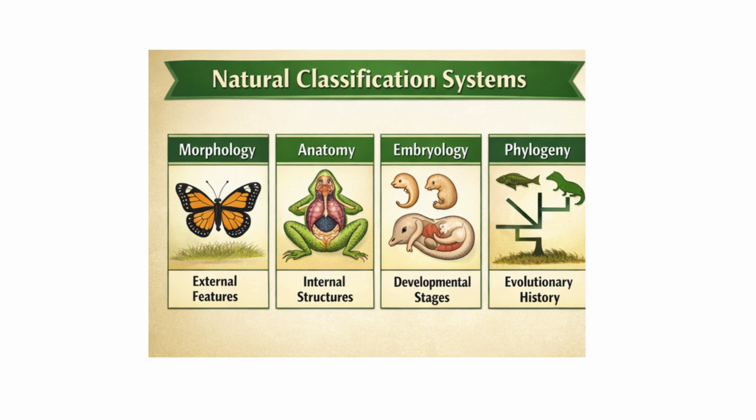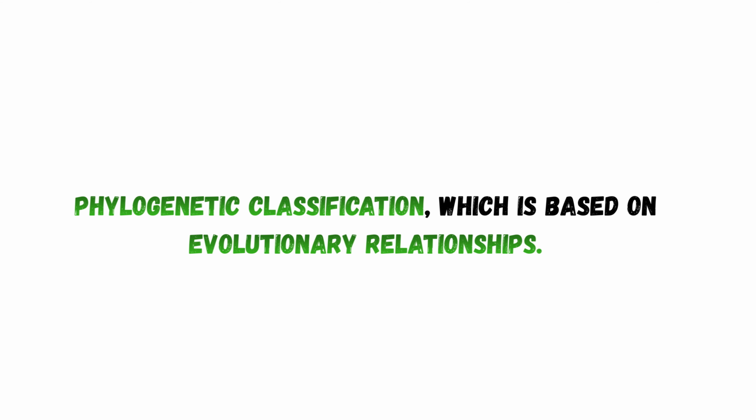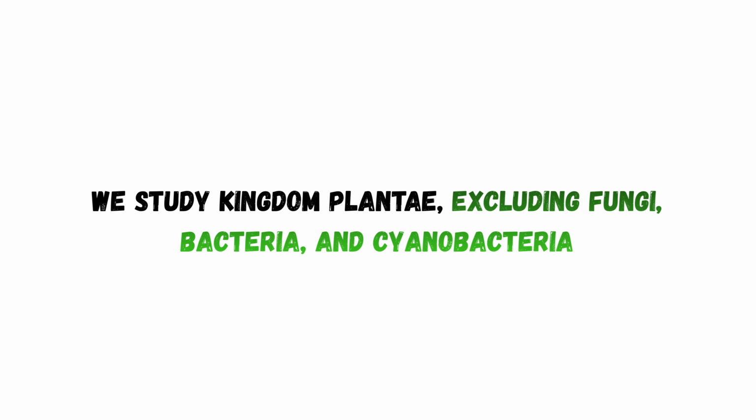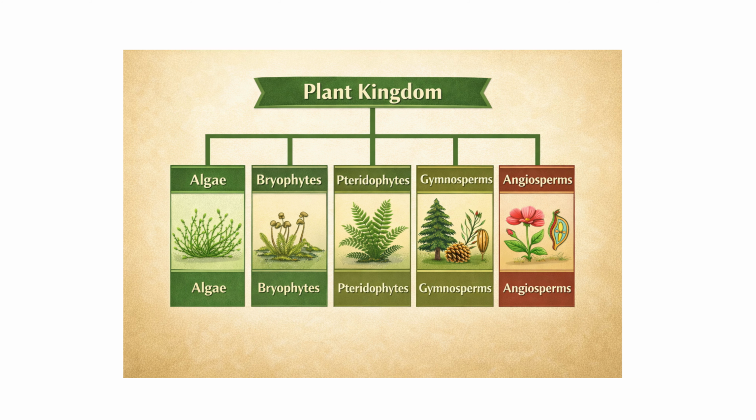Later, natural classification systems were developed, which considered morphology, anatomy, embryology, and phytochemistry. Today, we will follow phylogenetic classification, which is based on evolutionary relationships. In this chapter, we study kingdom Plantae, excluding fungi, bacteria, and cyanobacteria. The plant kingdom is divided into algae, bryophytes, pteridophytes, gymnosperms, and angiosperms.